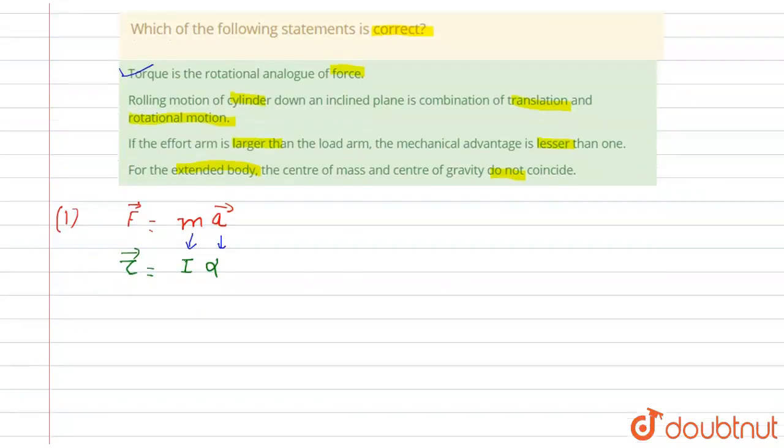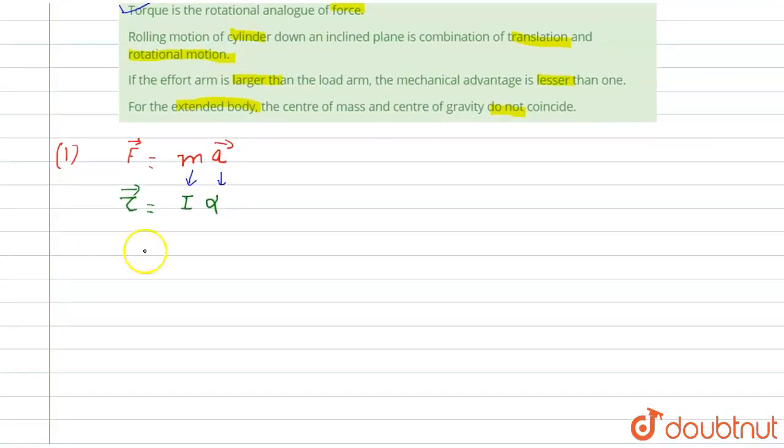In second, rolling motion of cylinder down an inclined plane is a combination of translation and rotational motion. First of all, we consider this is a side view of the cylinder, right? Now, the velocity of center of mass is acting downward, and this is omega. Omega is angular velocity, right? And here is a point of contact.